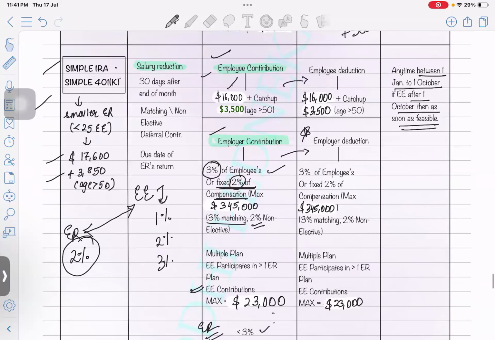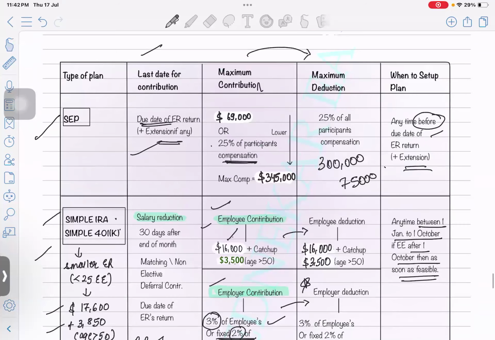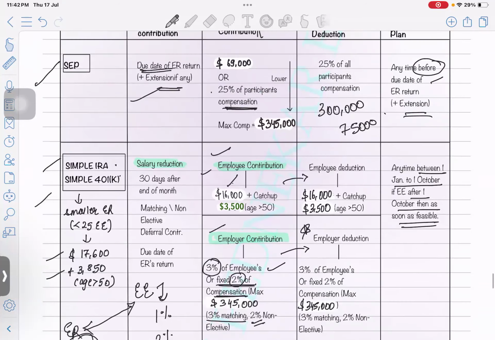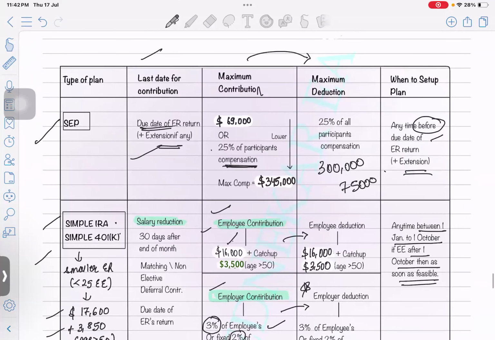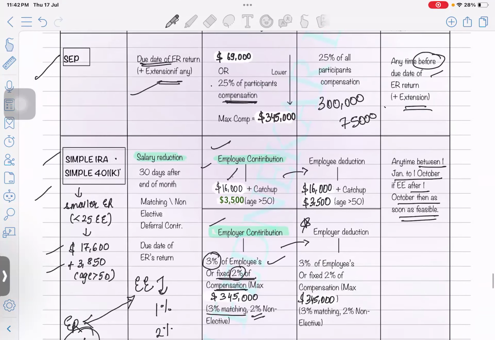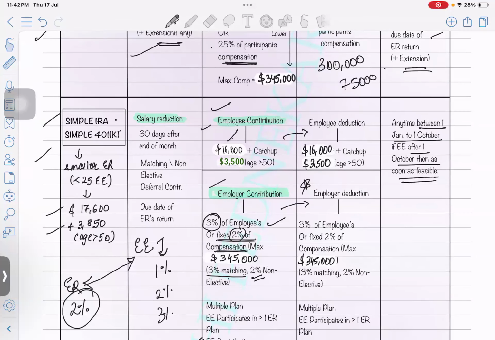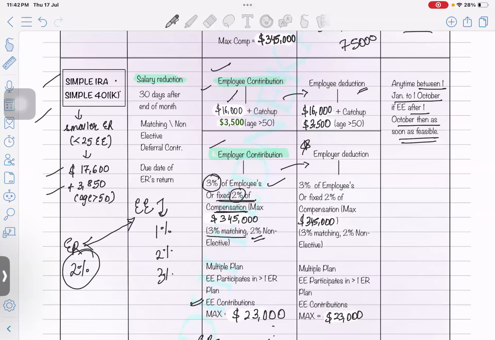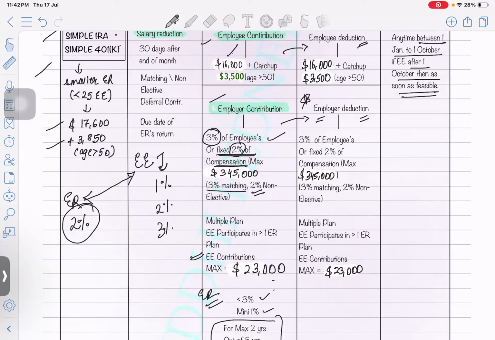Now let's talk about the deduction. How much deduction are you going to get? What do you mean by deduction? In case of employers, you are going to reduce whatever you have paid for the employees in your profit and loss as an expense, employee benefit expenses, right? So the employee can get a deduction in their own personal return. But the employer can take a deduction in the profit and loss account as an expense. You have to understand from the employer's perspective it's important. Whatever contribution you are going to make, exactly the same deduction is allowed.